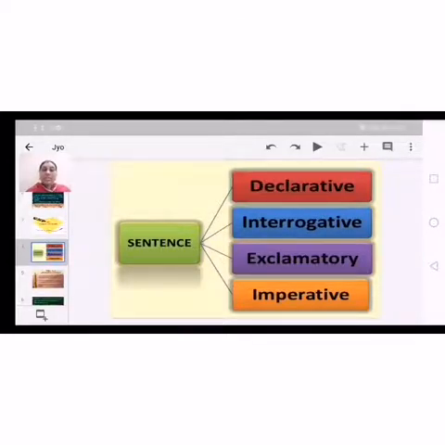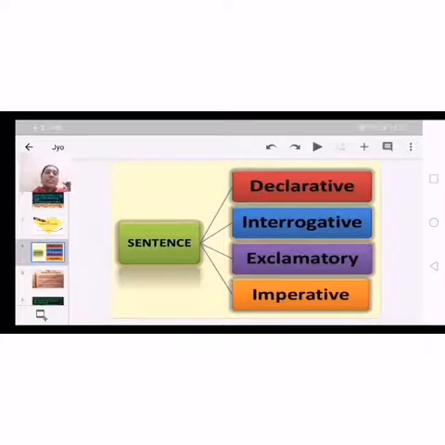For example, when we are overjoyed, we can say, "Oh wow," or if it is sad, "Alas," "Oh," we can mention. Or if we feel very happy, then we can say "Hooray." Such kinds of exclamatory functions, such sentences, come under exclamatory sentences.